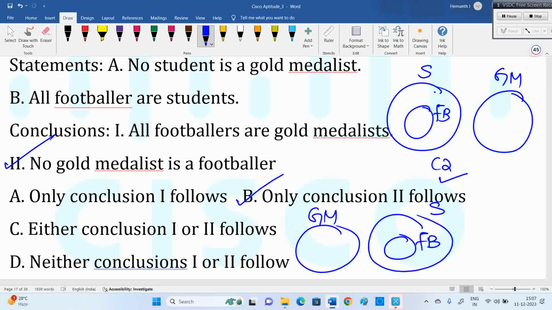You draw the diagram, any diagram. Second one holds good here. You can observe clearly they mention, right? So all footballers are not gold medalists for sure. Footballer and gold medal are not connected. So gold medalist footballers, second conclusion only, not the first one. Only two follows. You check it out.